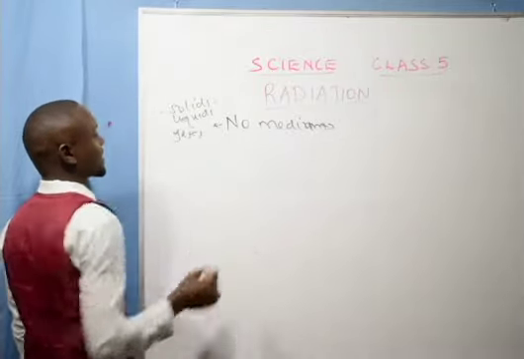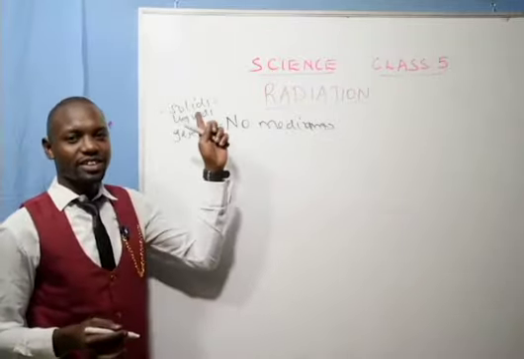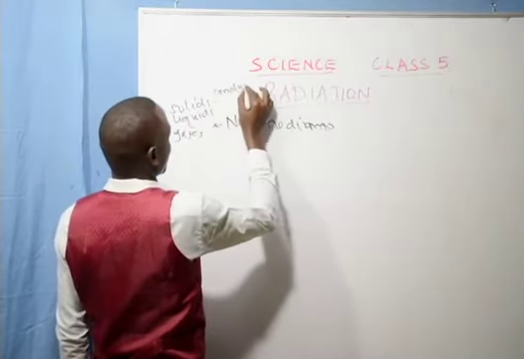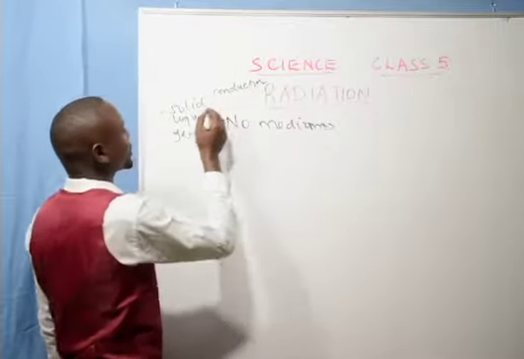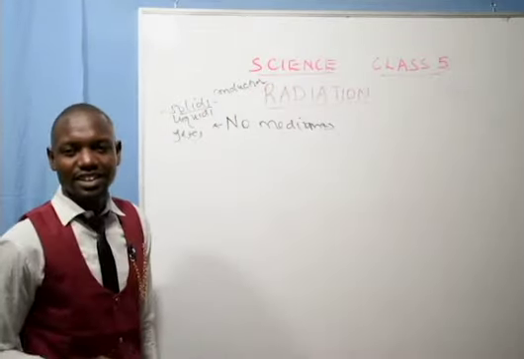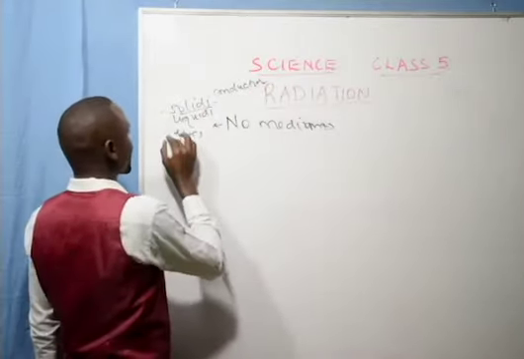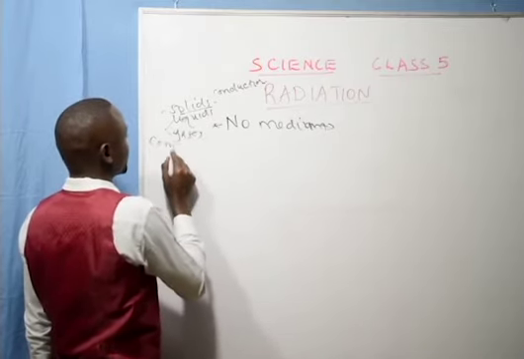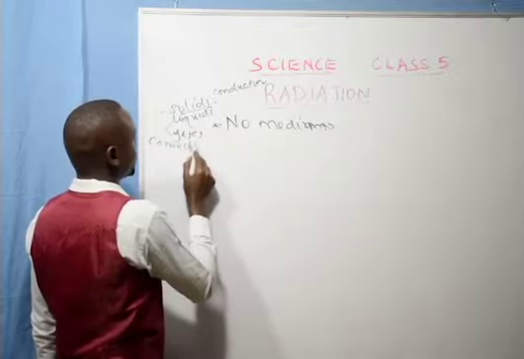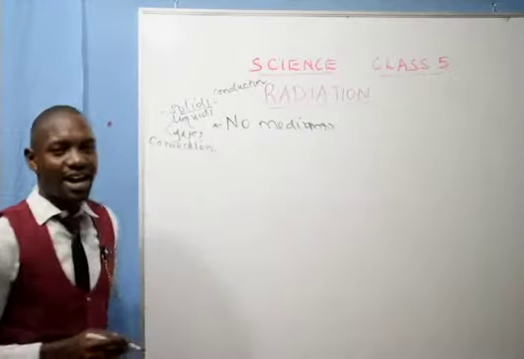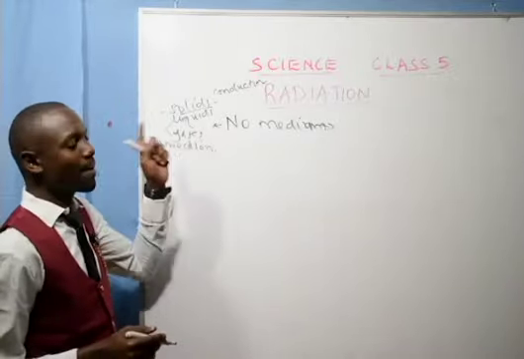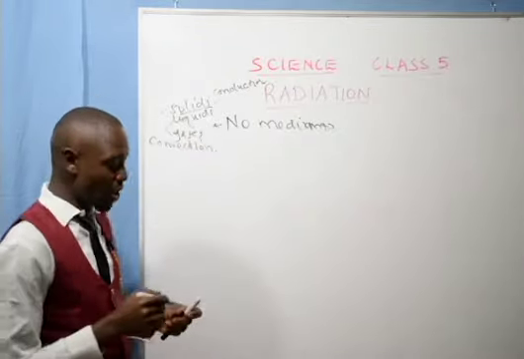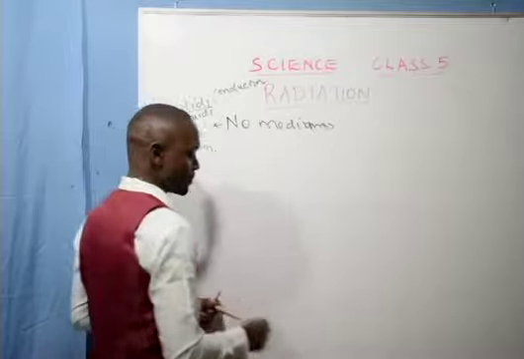I say that transfer of heat through solids takes place through conduction. So in conduction, there is a medium, that is a solid. In liquids and gases, it takes place through convection. So for heat transfer to take place through convection, there must be either a liquid or a gas. But in radiation, there is no medium.